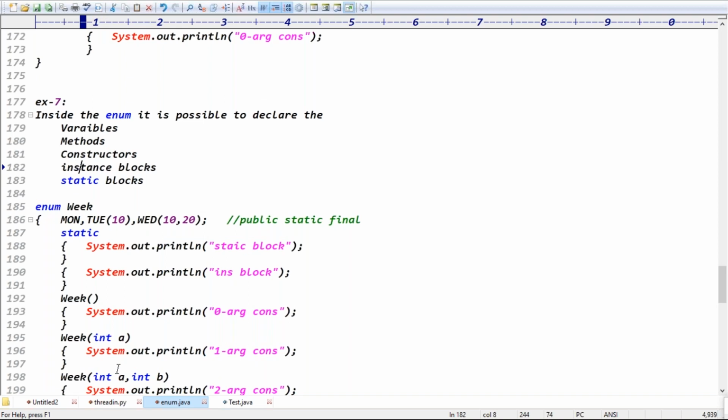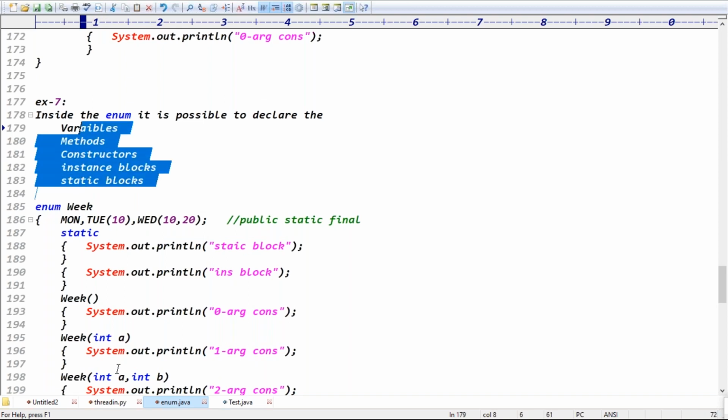But here enums do not support OOP concepts, because enums are by default final. Enums are by default final means, can we create a child enum? No. There is no child enum. There is no overloading, no overriding, no abstraction. These concepts are not supported.